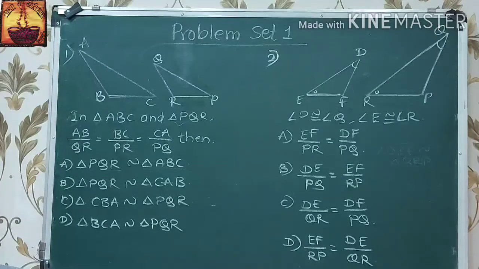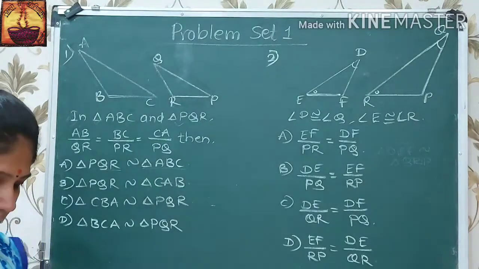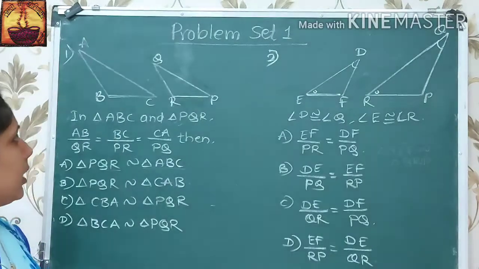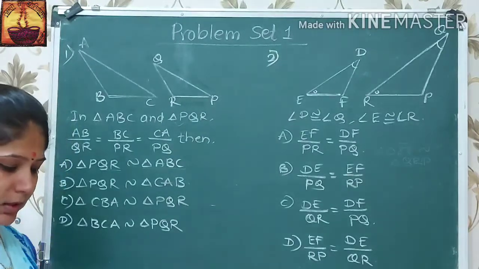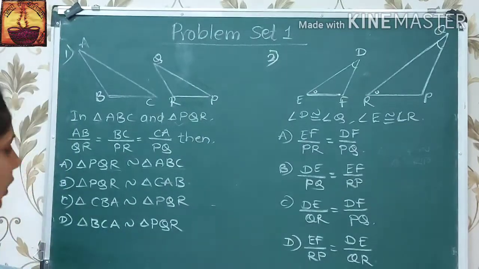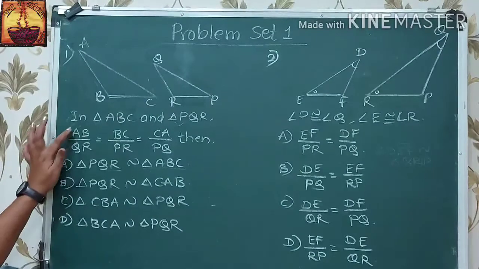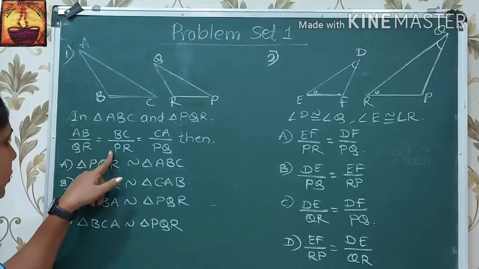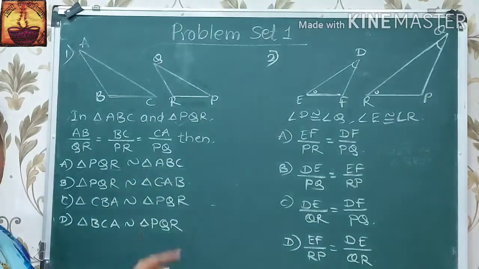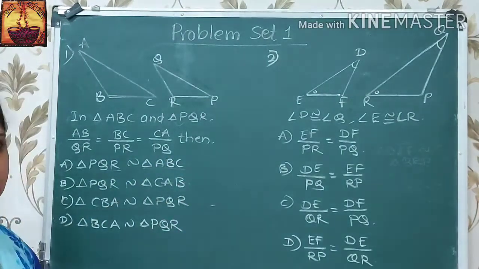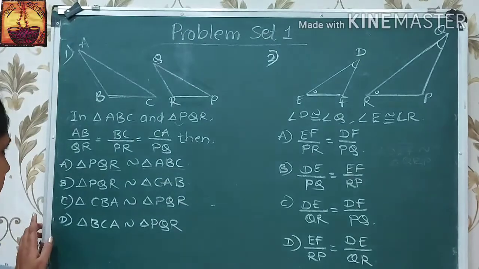Now let us see problem set 1. Question 1 is select the appropriate alternative. First, triangle ABC and triangle PQR in 1:1 correspondence. AB upon QR is equal to BC upon PR is equal to CA upon PQ. Then we have to find which one is the correct pair.